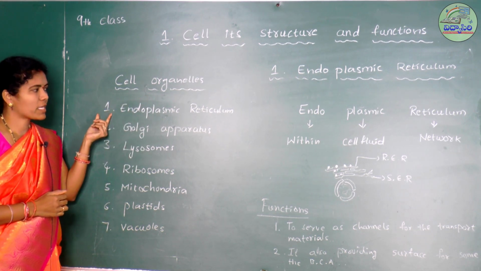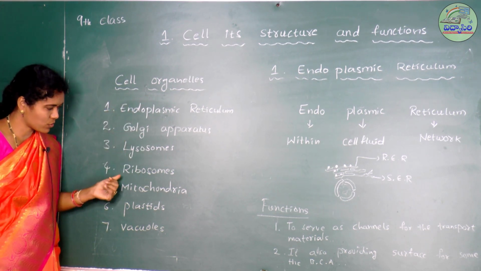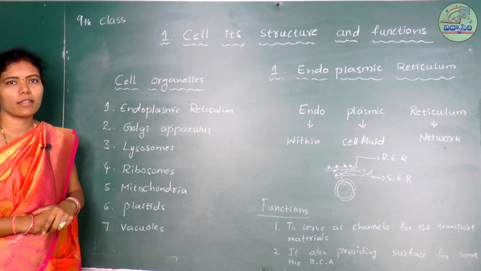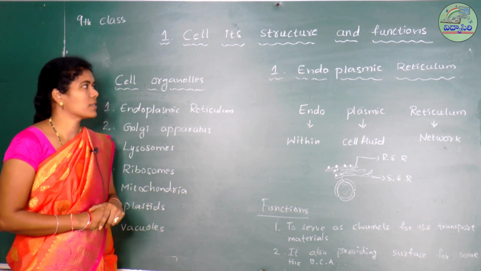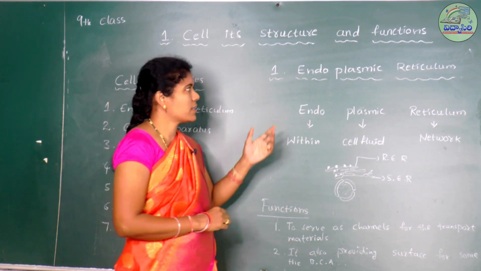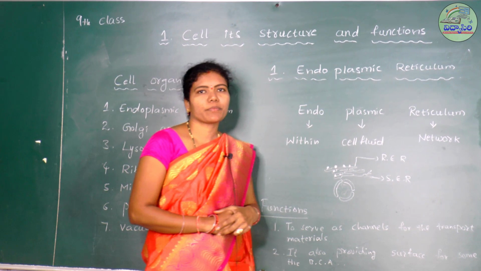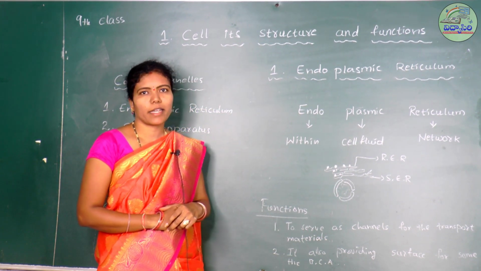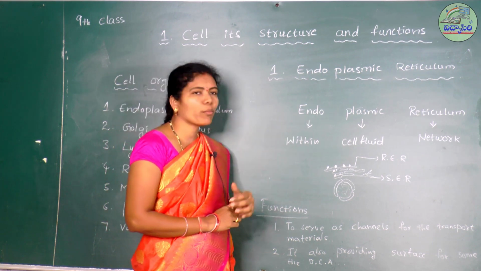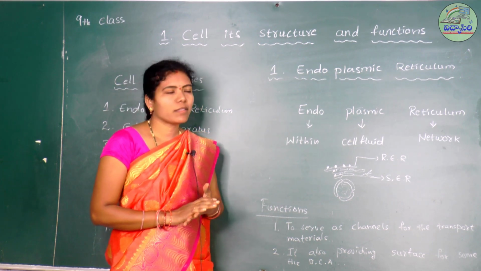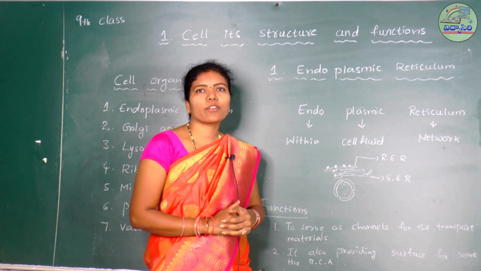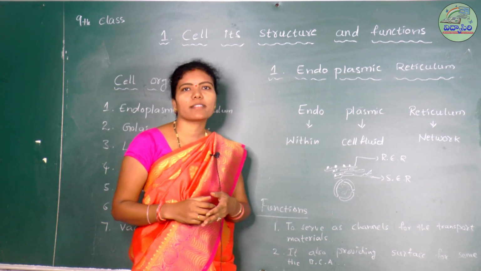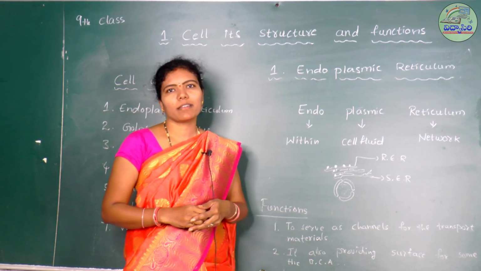First, endoplasmic reticulum, Golgi apparatus, lysosomes, ribosomes, mitochondria, plastids, vacuoles. These are the cell organelles in eukaryotic cells. First we discuss the endoplasmic reticulum. Endoplasmic reticulum, short form is ER. Here endo means within, plasmic means cell fluid, reticulum means network. It means the network within the cell fluid is called endoplasmic reticulum.